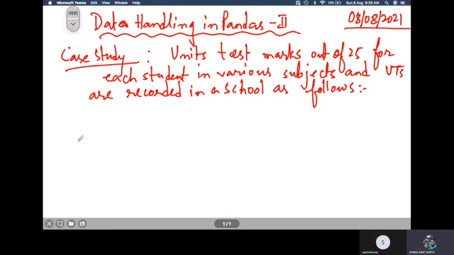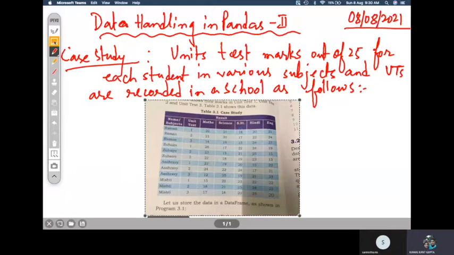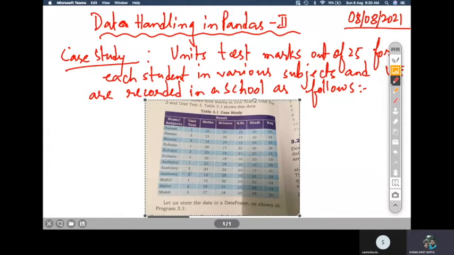Now let us see how the marks look. So it is something like this picture. Let me share it with you. Okay, so this is the picture. I hope it is visible to you now. Okay, so let us just go through the data once. So this is the case study data.